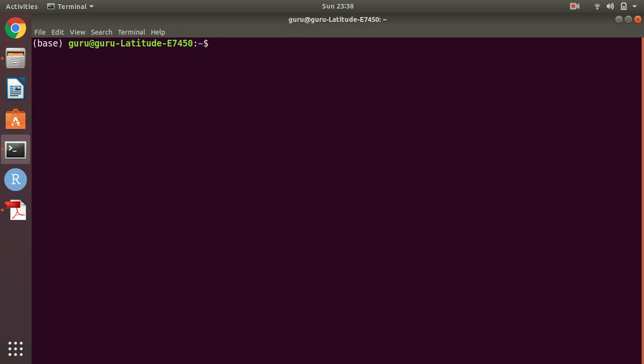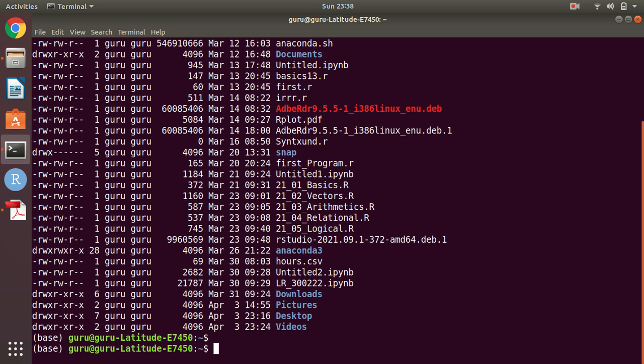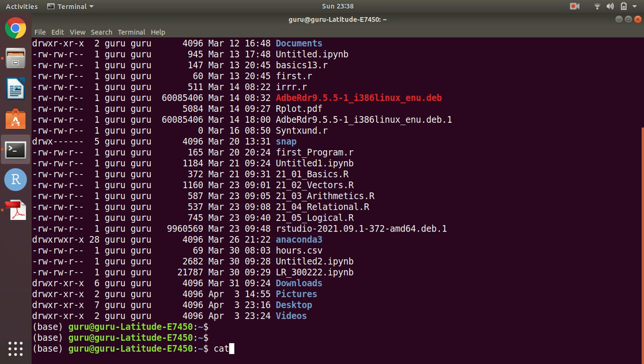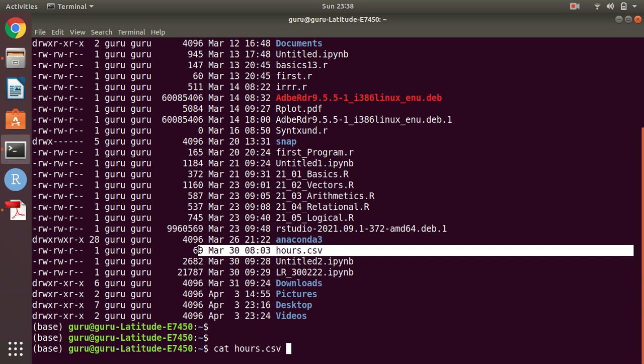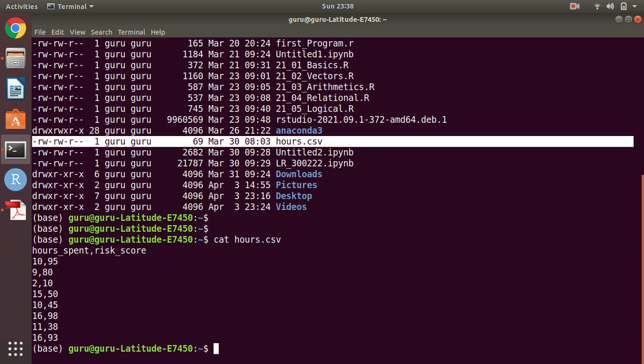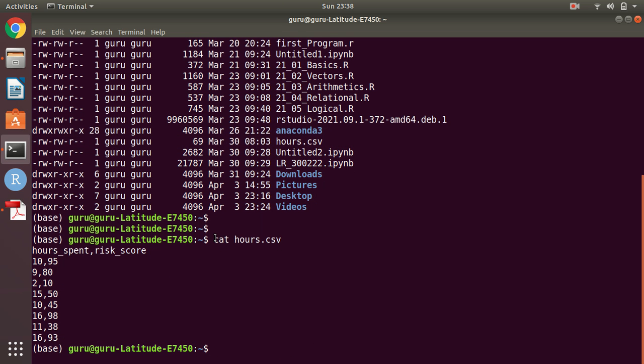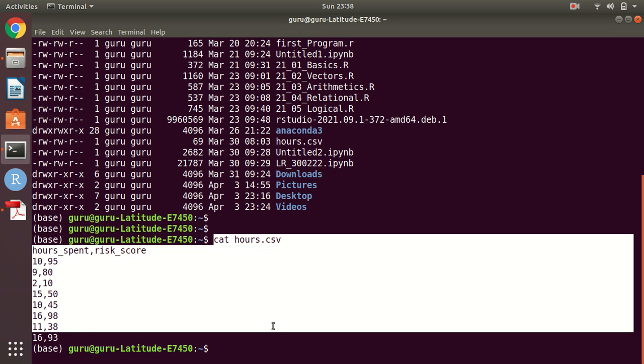Next command which we have seen, cat. Okay, so I'm just going to change my path, no problem, we will just ls -lrt over here. Now I just want to see the content of a particular file. So rs, this is a file which resides here in my path, and I just want to see the content of my file. So I'm just going to cat. Now we can see the particular file content given here with the help of cat.